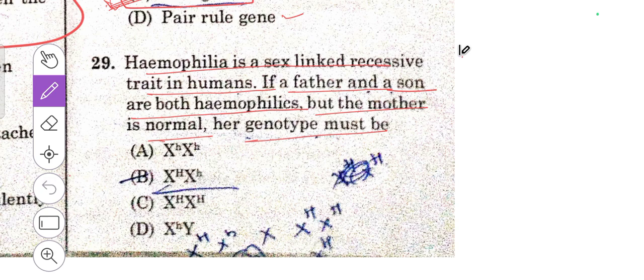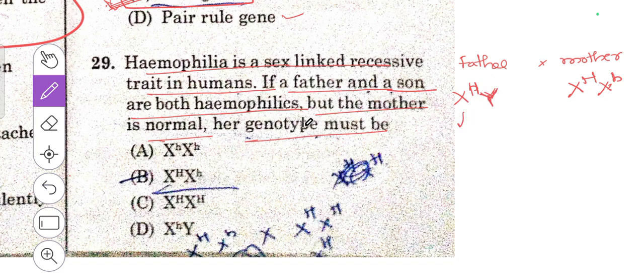So here the father is hemophilic, whereas the mother is normal, but she may carry the gene, that too only one. Due to that she will be considered a carrier.